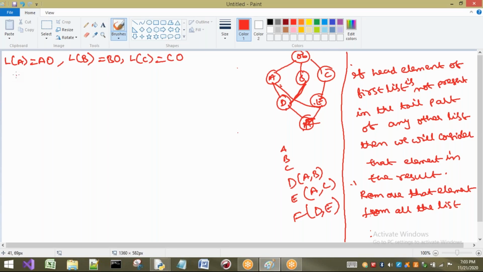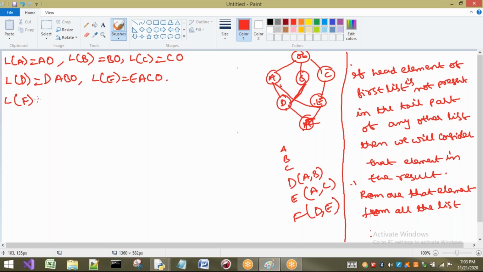Now let us see this one. Now what have we seen? L of C. Now L of D, let us see. L of D is, first I have to write D, and after that we have to see A, B, O. I have to write A, B, O. Next I am going to write L of E. First thing, we have to write E here. Next for E, A and C. A, C, object.